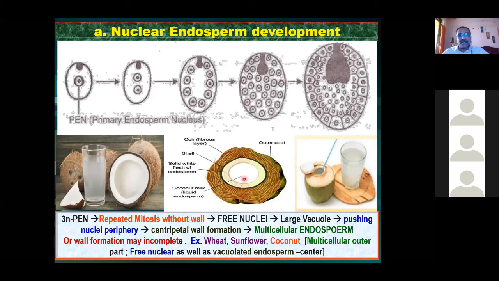So in coconut, you can see that there is a solid endosperm where cells are completely formed, and in the center there is a liquid endosperm that we simply call coconut milk. There we can say the cell formation is not completed. So in one seed itself, you can see free nuclear as well as vacuolated endosperm in the center. Center में vacuole भी रहता है. Okay, so this is about the nuclear endosperm.